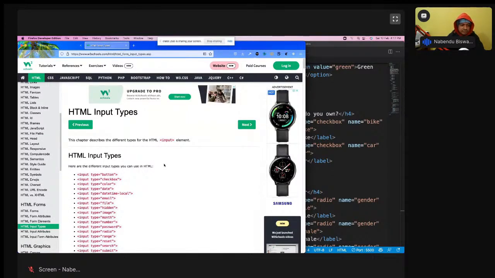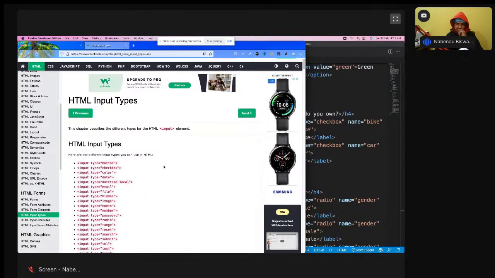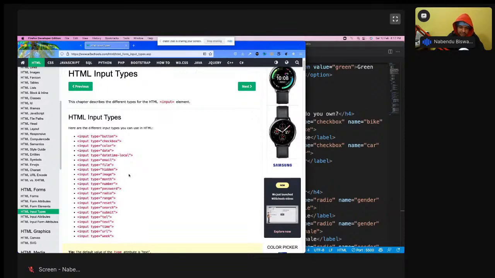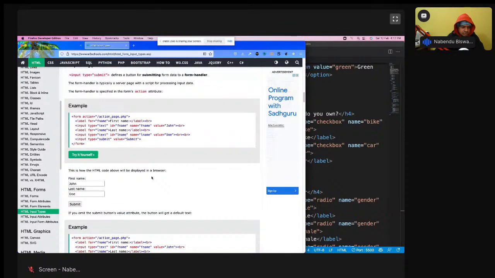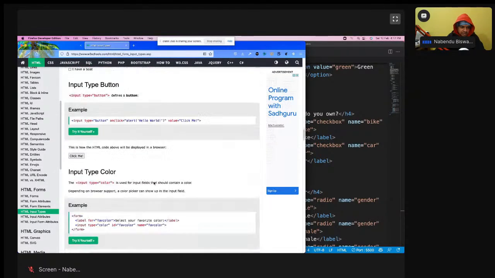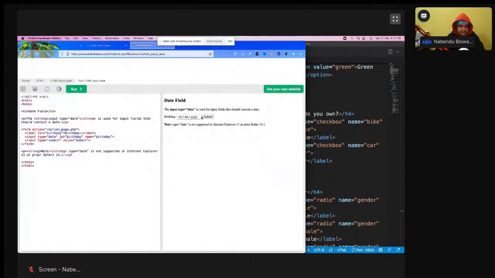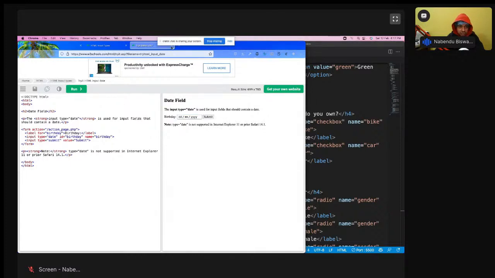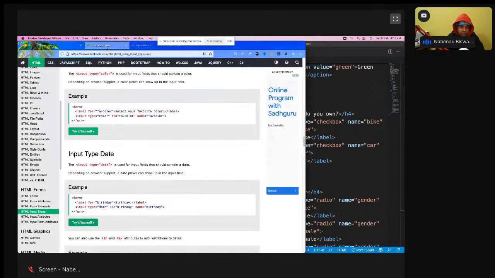HTML went through a lot of changes in 2015. A lot of things were added, including a lot of input types, and some of them are very good. You will be amazed. Let me show some of them. Input type date: see, the whole calendar comes from HTML. Earlier we required JavaScript for this, but now the whole calendar comes from here. So I want all of you who want to become a web developer to go through this link.